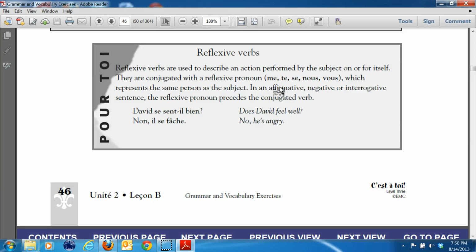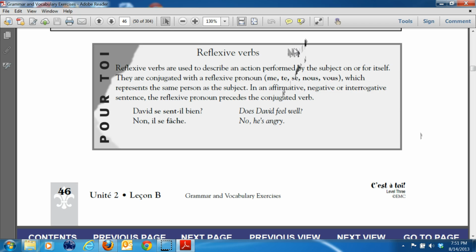Unité 2, Leçon 3-4, page 84. Reflexive verbs. This should be a review of reflexive verbs that we learned, but if it's not, then this is a good explanation of it.